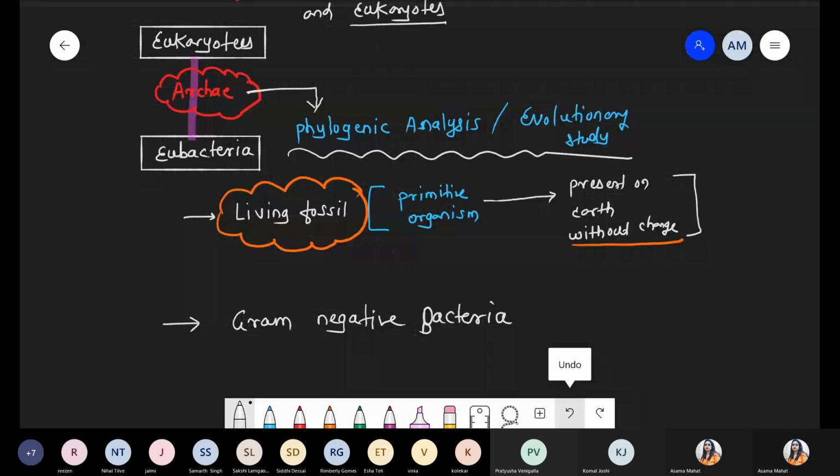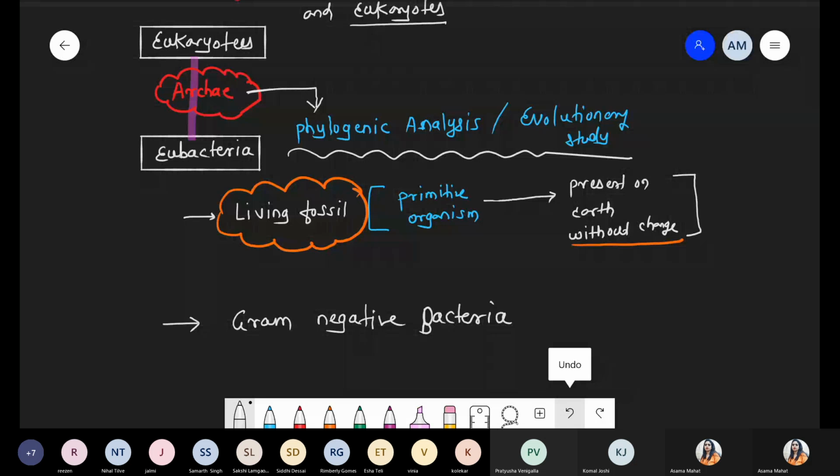Maximum archaebacteria belong to the gram negative category, because gram negative and gram positive depend upon the cell wall composition. We will discuss later how the cell wall composition differs between archaea and eubacteria. Okay, so this part is clear.